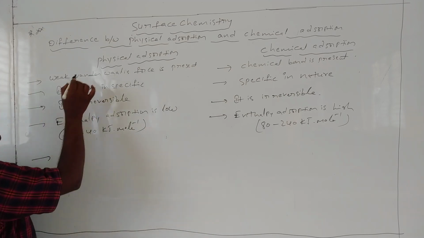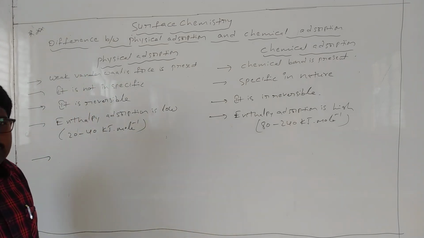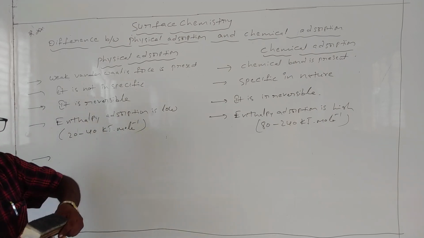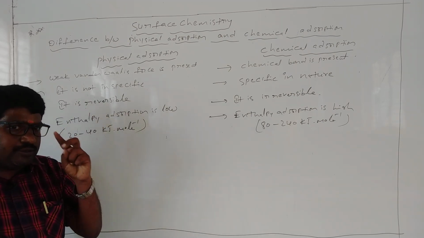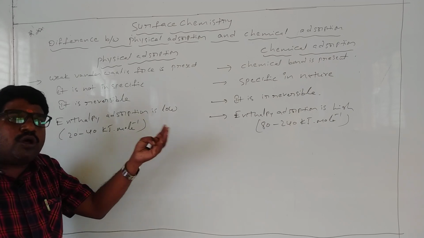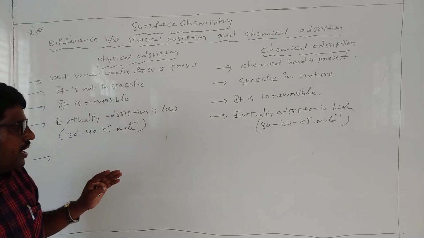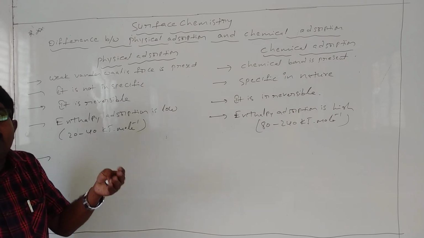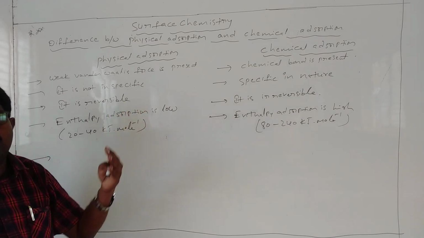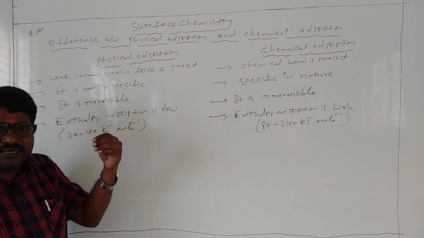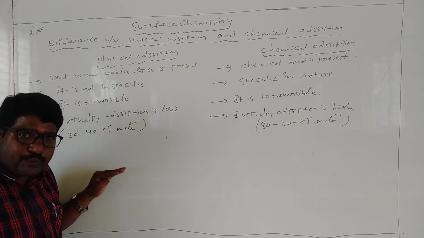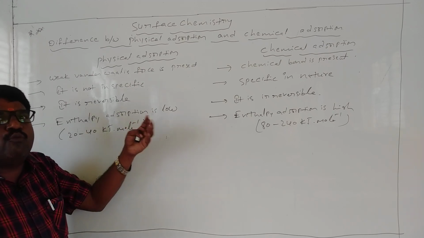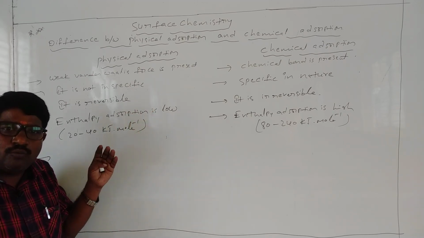Next one, physical absorption is a multi-layer process. Why? Because van der Waals force is generally present beyond the monolayer. If pressure increases, the absorption rate increases with layers. When layers increase, more absorption takes place.